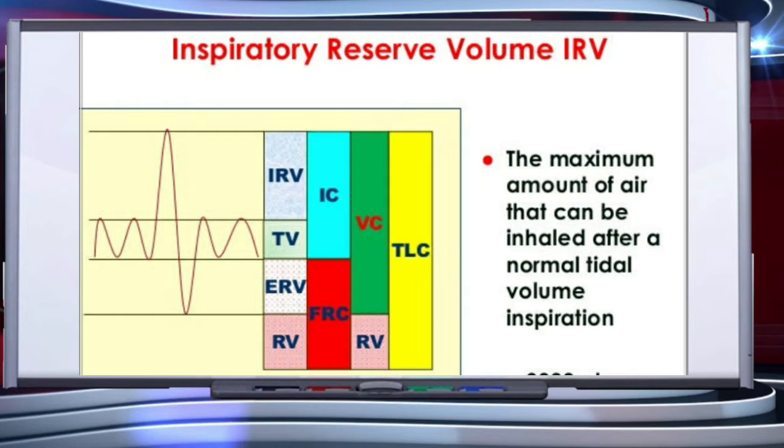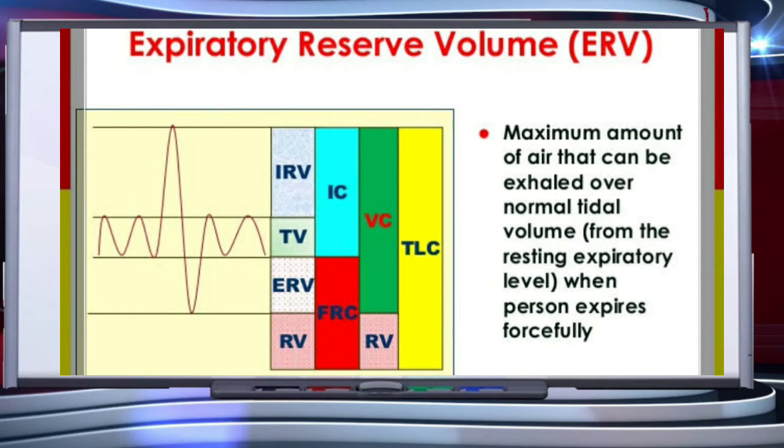Next one is inspiratory reserve volume, or we can say IRV. Additional volume of air a person can inspire by a forcible inspiration. This averages 2500 milliliter to 3000 milliliter. Third type of volume in terms of respiration is expiratory reserve volume, or we can call it ERV. Additional volume of air a person can expire by a forcible expiration. This averages 1000 milliliter to 1100 milliliter.